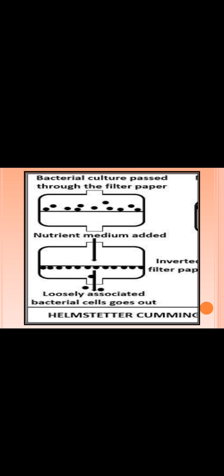Now I know that all the organisms present here are in the first stage of their cell division, that is cell elongation. All the organisms are in the cell elongation stage. Now I add fresh sterile medium. When I add fresh sterile medium, there are no organisms in the medium.